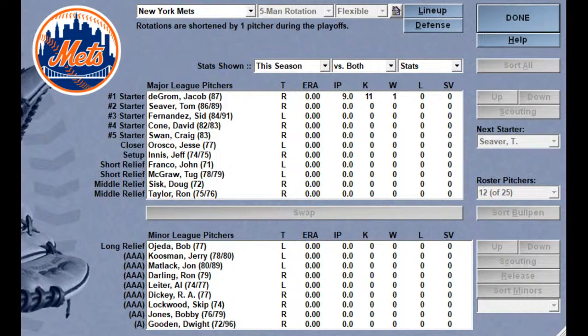I would keep deGrom, Seaver. I'd put Kuzman up there. I'd get rid of Sid Fernandez. I'd probably go Jerry Koosman instead of Sid Fernandez. Definitely Gooden instead of Swan. And Leiter, I think I go Leiter over Bobby Ojeda. That's just me.